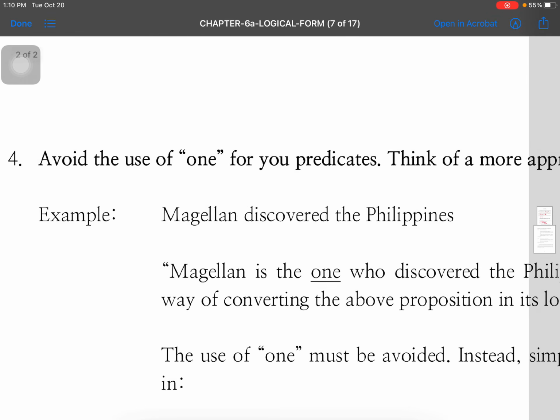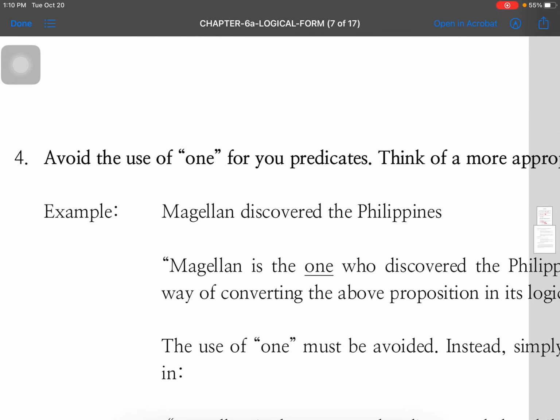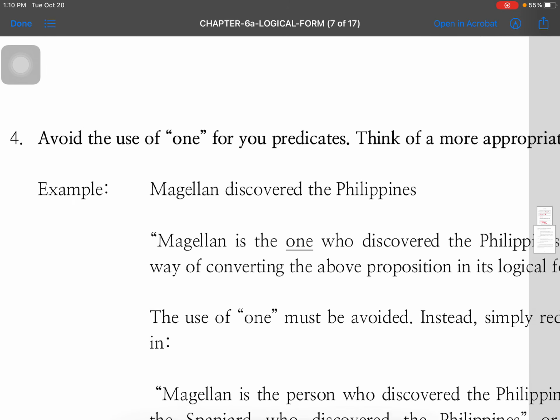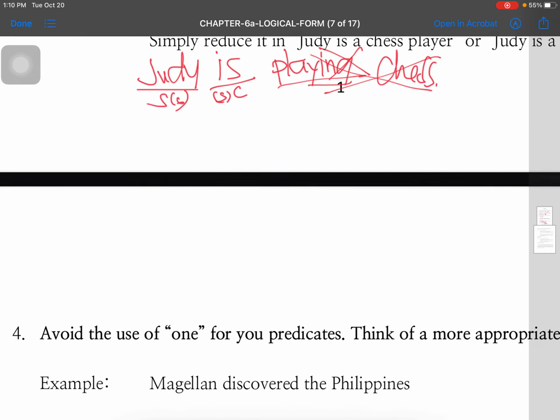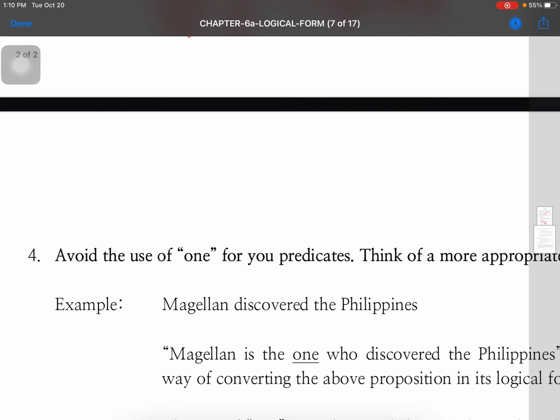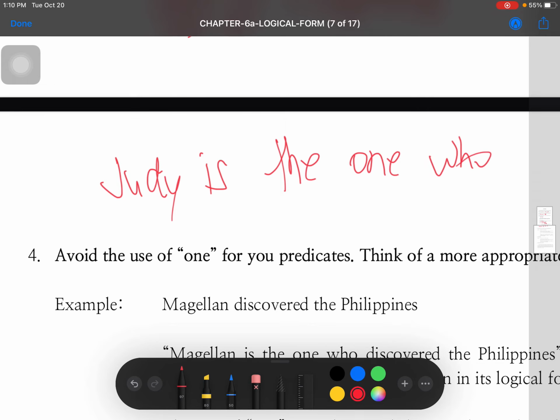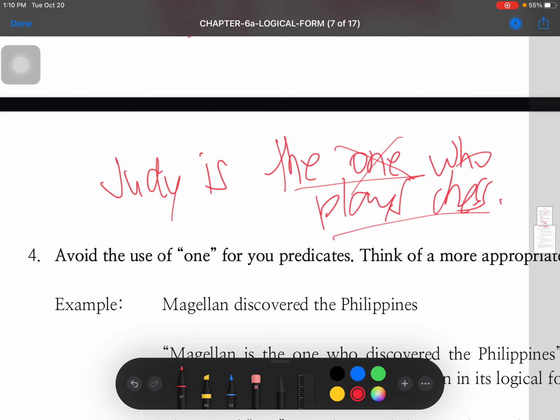Okay. Now, punta tayo dito sa rule number 4. Avoid the use of one for your predicates. Think of a more appropriate word. So, for example, balikan natin si Judy. Sabi natin yan, Judy is. Huwag mong gagamitin yung the one who plays chess. Bakit? Iwasan daw yung one.